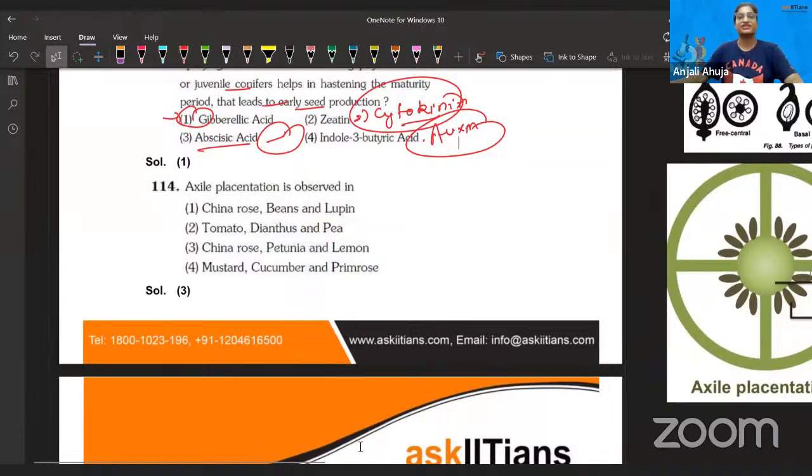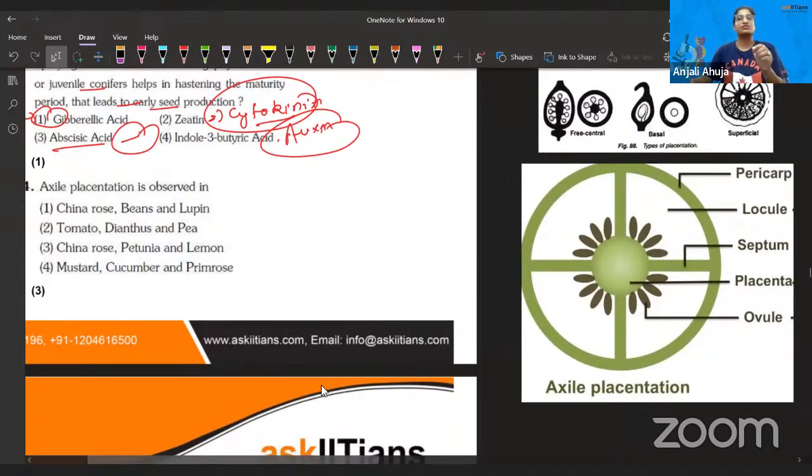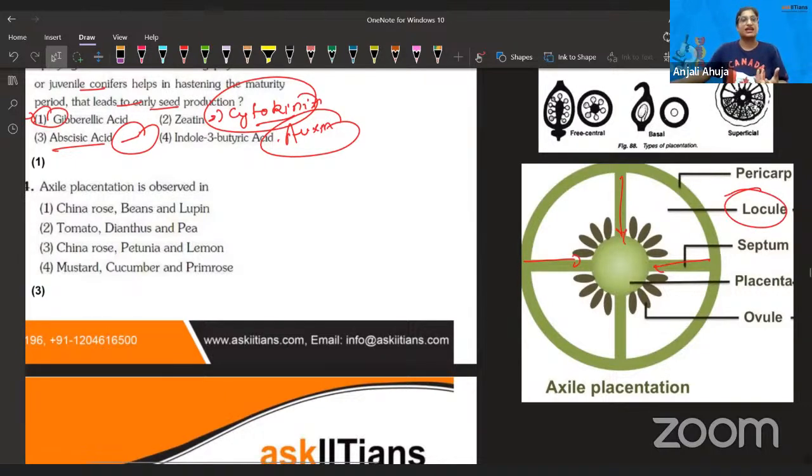Axile placentation. Guys, I uploaded this picture already. Just a reminder: in axile placentation, invagination happens from the outer wall, and that creates locules or chambers inside it. You clearly know that tomato has that. Lemon has that, right? But not all of them have that. So look for the answer. They have given China rose, petunia, and lemon, but you do understand it, right?